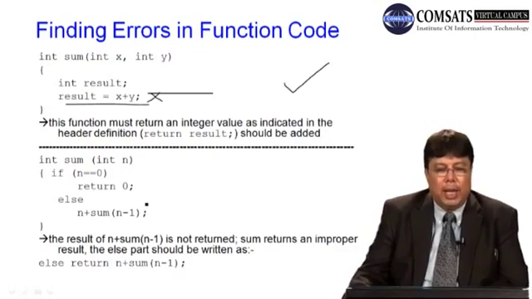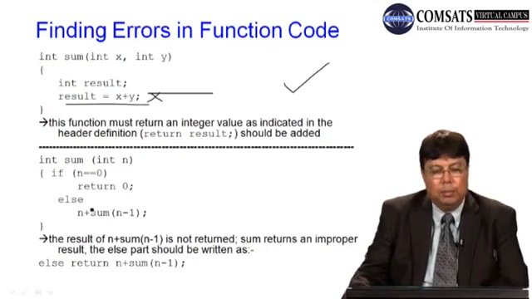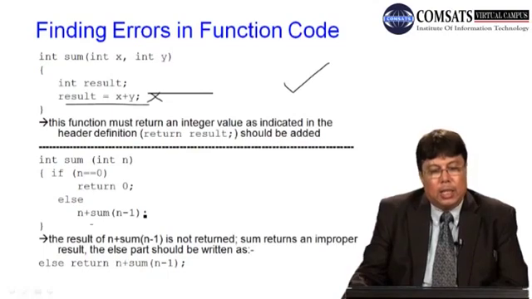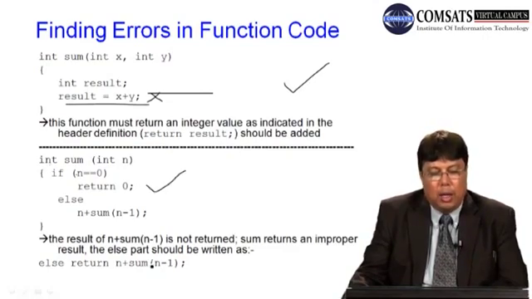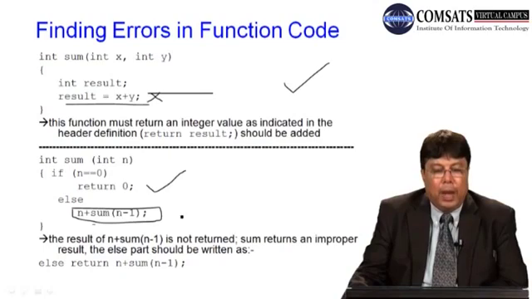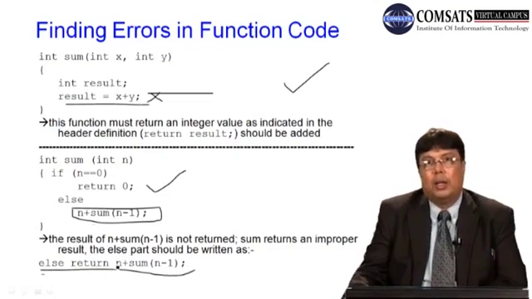Similarly, here if I say if n is equal to 0, return 0, else n plus sum n minus 1. Since this sum is supposed to return an integer, it is returning an integer 0 here, but not returning in the else part. It should return also, because there is also an exit path here. If n is not 0, then it should return from here, and there is no valid return statement. So how can we correct this error? We can correct this error by replacing the else statement with else return n plus sum of n minus 1. So this is an error that you can correct.